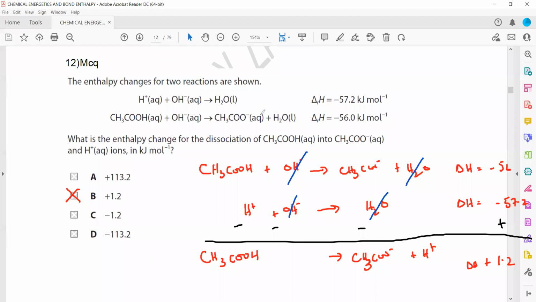Is it clear? When two equations are given, you can use the concept of simultaneous equations and cancel out the common ion which you don't want in the final answer. If they are on the same side, you subtract the two equations. If they are on opposite sides, like one ion on the right hand side and the other on the left, in that case I will add the two equations, so they will cancel out. So it's like simultaneous equations. Is it clear?